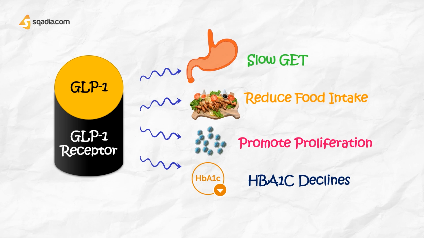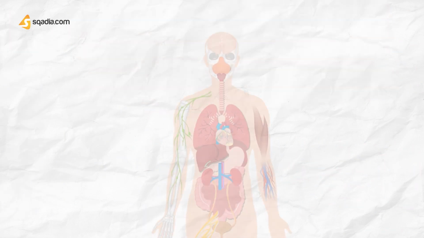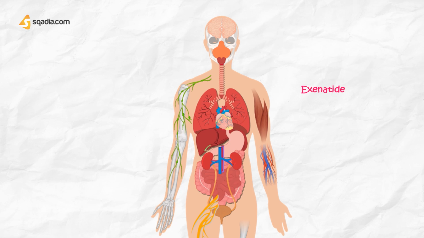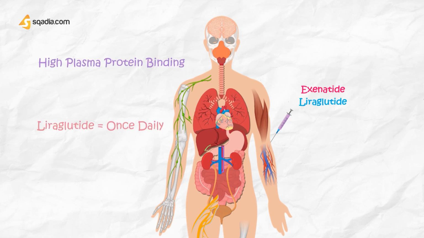In pharmacokinetics, we should remember that being polypeptides, exenatide and liraglutide must be administered subcutaneously. Liraglutide is highly protein-bound and has a long half-life, allowing for once-daily dosing without regard to meals. Exenatide is eliminated mainly via glomerular filtration and has a much shorter half-life.